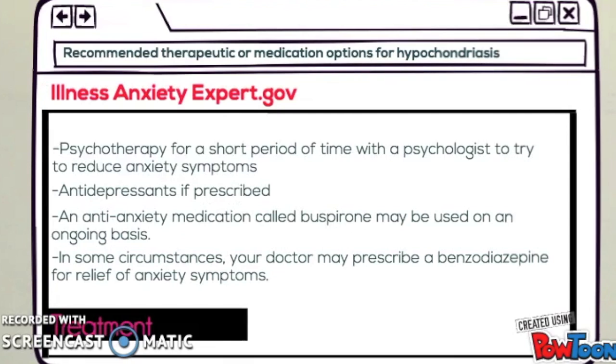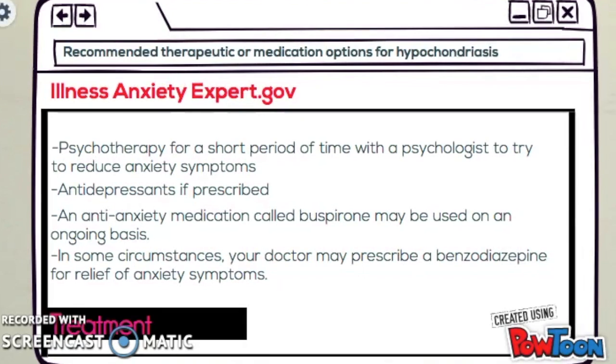Recommended therapeutic or medication options for hypochondriasis. One option is psychotherapy for a short period of time with a psychologist to try to reduce anxiety symptoms. Another option is antidepressants, but only if prescribed. An anti-anxiety medication called buspirone may be used on an ongoing basis, and in some cases, your doctor may prescribe benzodiazepine for relief of anxiety symptoms.